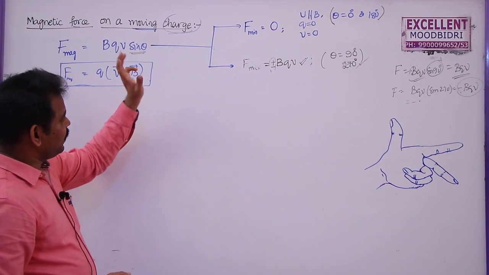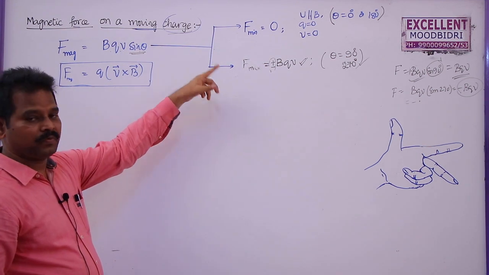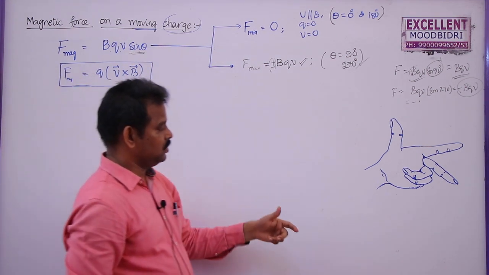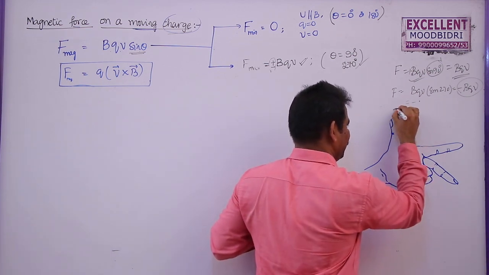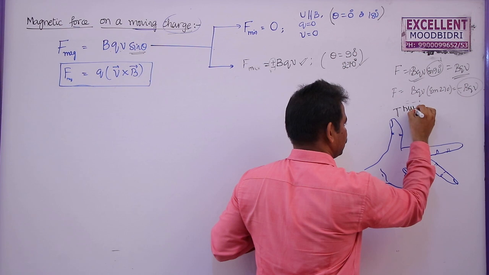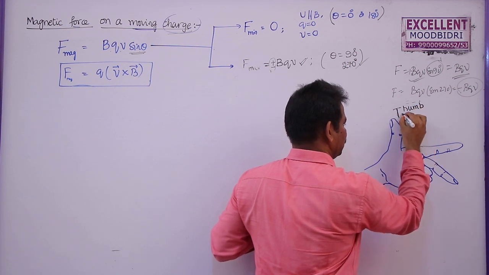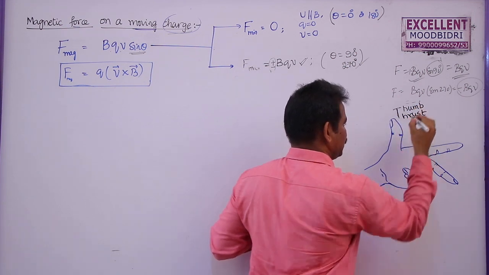To find out the direction of the magnetic force experienced by a moving charge, we will use Fleming's left hand rule. Here the thumb will indicate the thrust experienced by the charged particle.